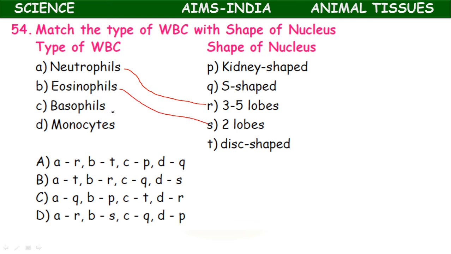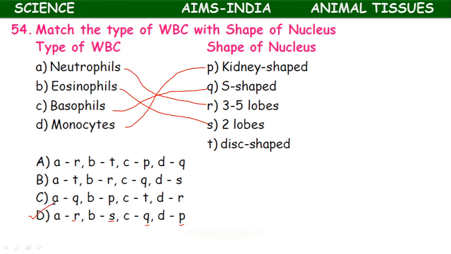Basophils have an S shaped nucleus. And monocytes have a kidney shaped nucleus. So here AR, BS, CQ, DP. So option D is correct.